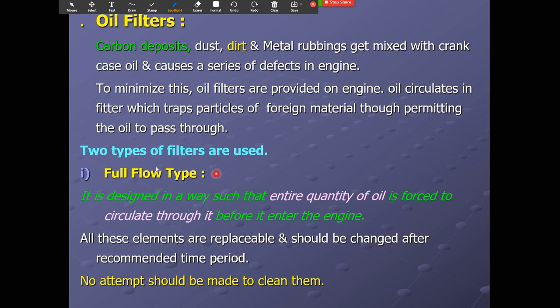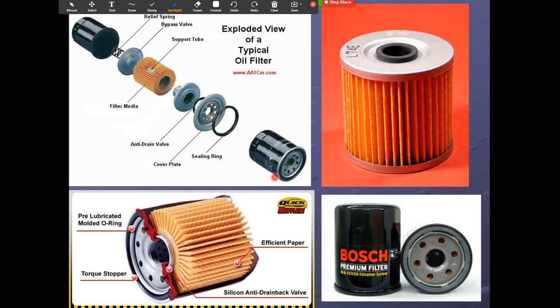Two types of filters are used, the first being the full flow type. It is designed in such a way that the entire quantity of oil is forced to circulate through it before it enters the engine. All these elements are replaceable and should be changed after a specified time period. No attempt should be made to clean them. You can see this is the oil filter.